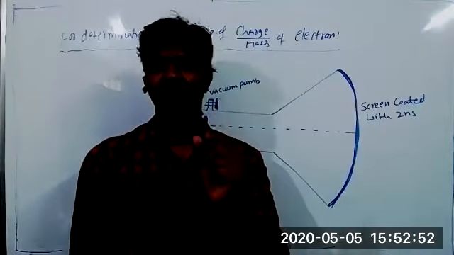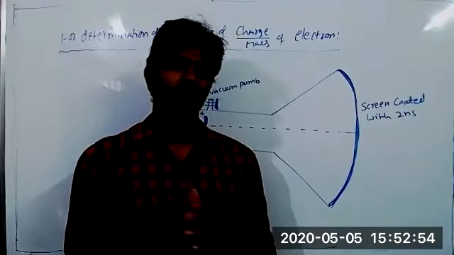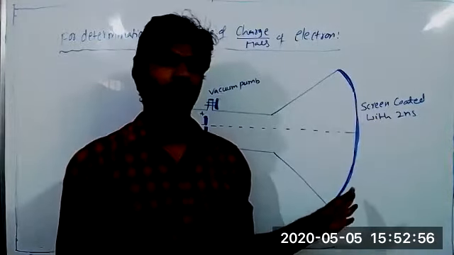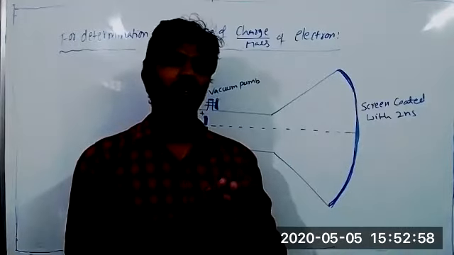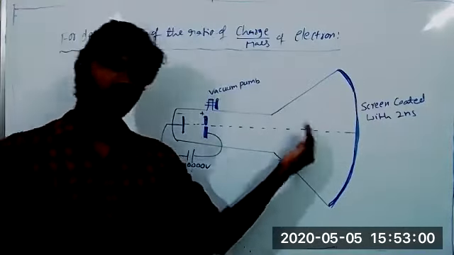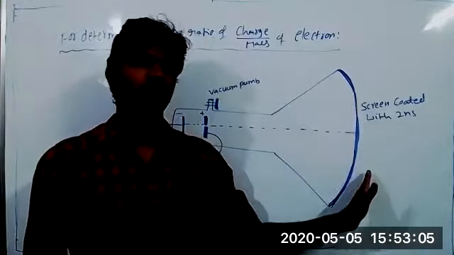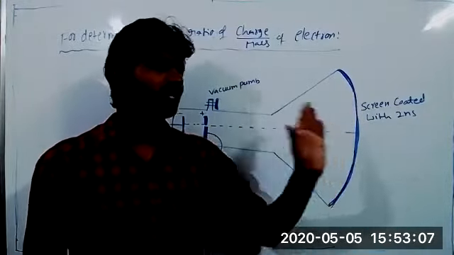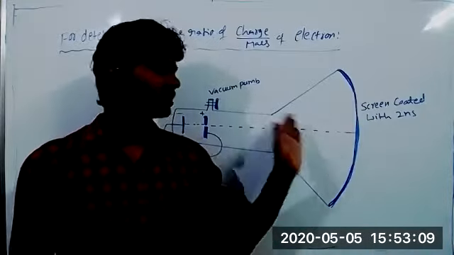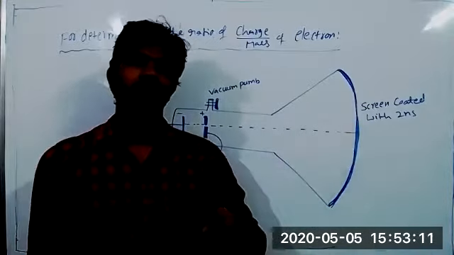Even in the dark it glows, right? That type of material is what is used here. If the light source is stopped, fluorescence also stops. But phosphorescence is somewhat long lived. Even when the light source is off, it glows for some time. That is phosphorescence.